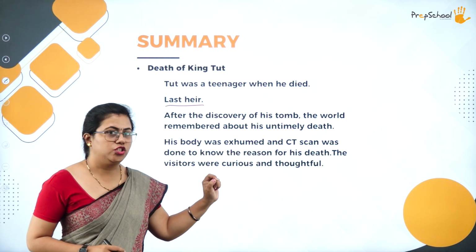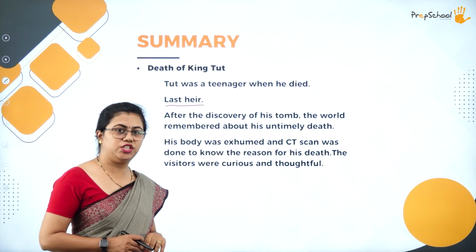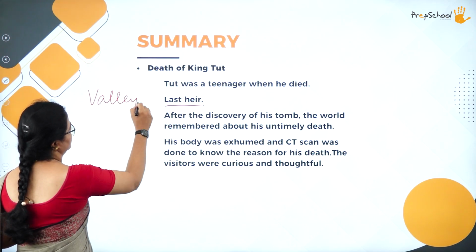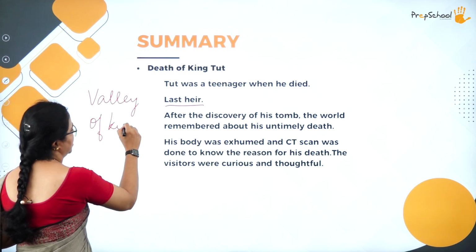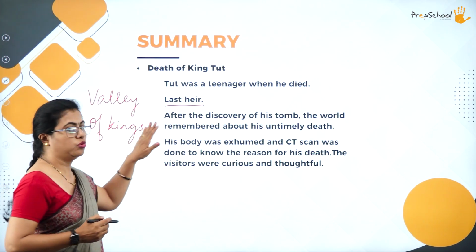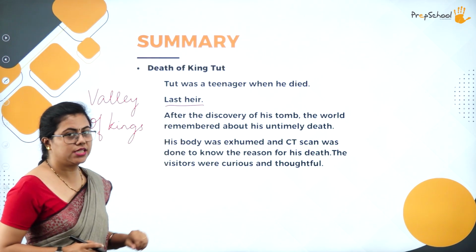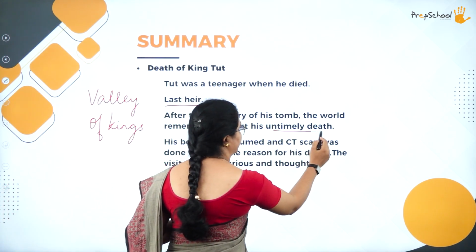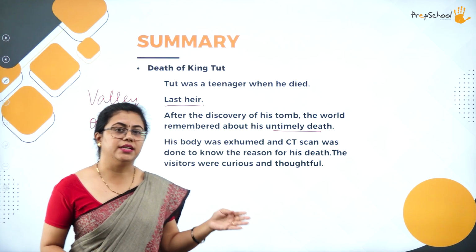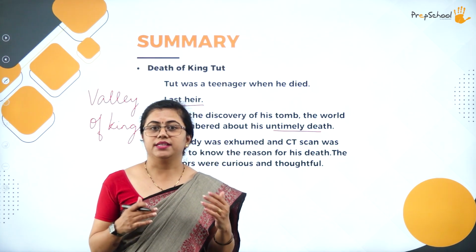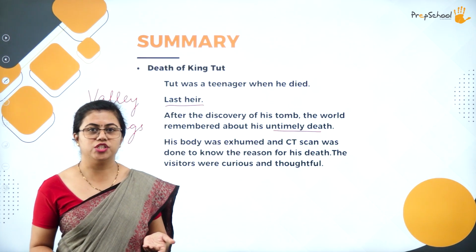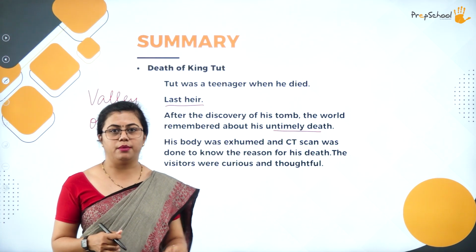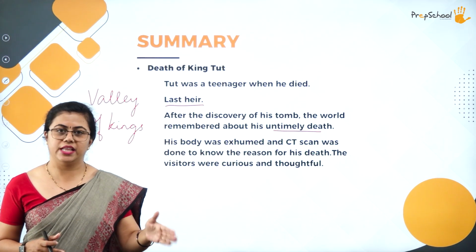After the discovery of his tomb, all the tombs of Egyptian kings were in the Valley of the Kings, and this king's tomb also was in the Valley of the Kings. After the discovery of his tomb, the world remembered his untimely death. Till then, they did not know that King Tut died at a very early age. But sometime later, after the discovery of his tomb, a lot of things were revealed to the world, and only then did they understand the untimely death of this teenage king.